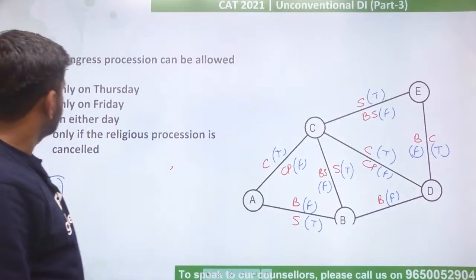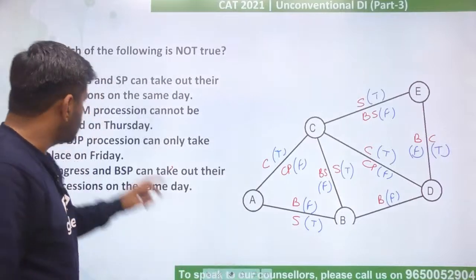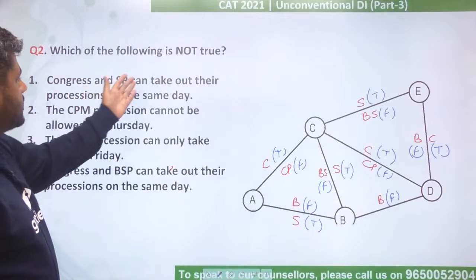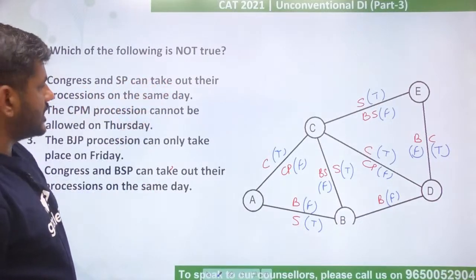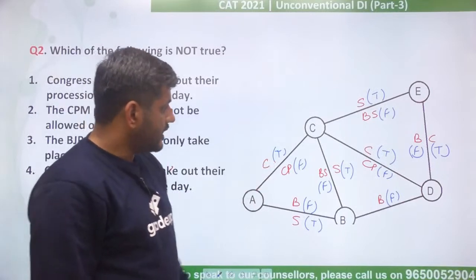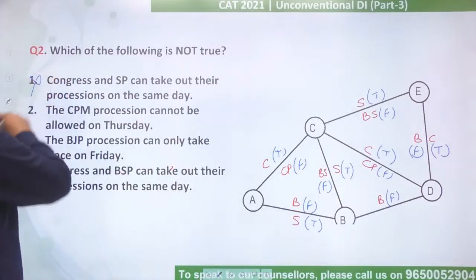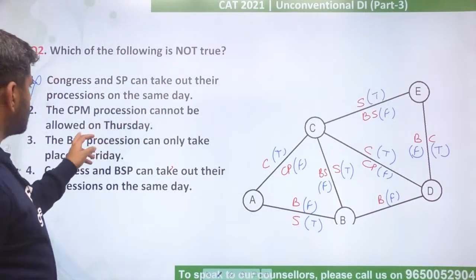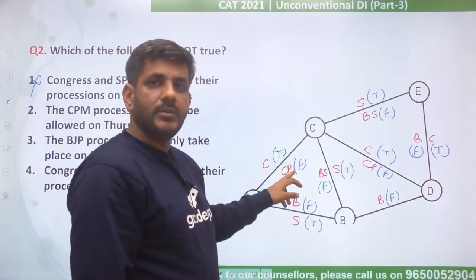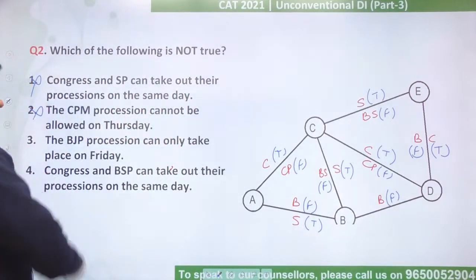Let's move to second. Second question says which of the following is not true? तो पूछ रहा है कौन सा ट्रू नहीं है. Let's see which one is not true. Congress and SP can take out their processions on the same day. Congress is taking it out on Thursday. SP is taking it out on Thursday. This is true. This is not my answer. Next. CPM procession cannot be allowed on Thursday. CPM Thursday को नहीं कर सकता. Actually CPM cannot do it on Thursday. They are doing it on Friday. This is also true. Cannot be the answer.